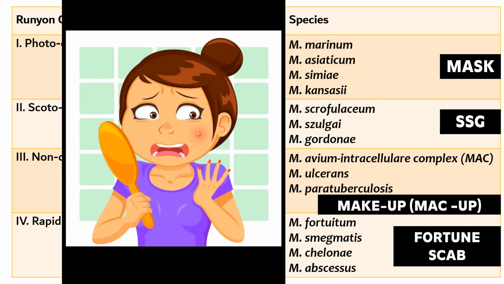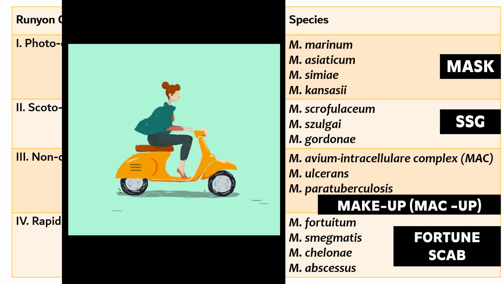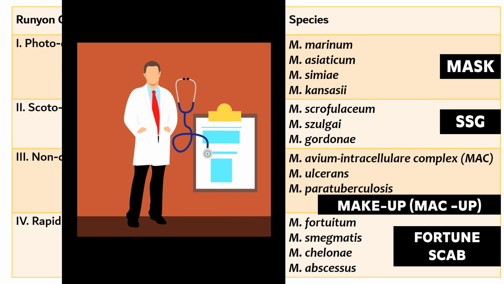So friends, Miss Etipia felt very bad about the lesion. She was thinking about the lesion day and night. So she decided to go and meet a doctor. She took her scooter and went to a hospital. When I use the word scooter, it reminds you that the next group is scotochromogens. So she went to hospital and met a doctor. So here is the doctor and this hospital works 24/7. That means both in light and dark. You can remember that scotochromogens produce pigments in light and dark.